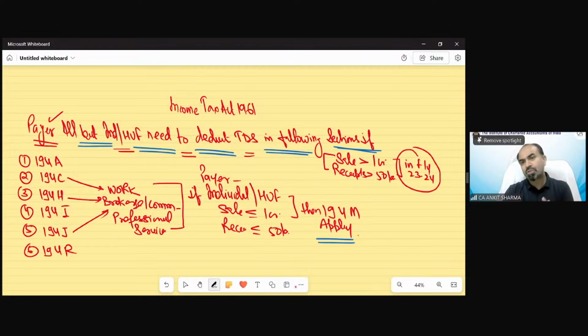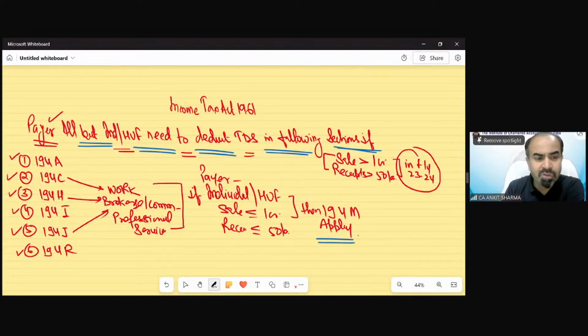So I have prepared the list of those sections for you. Section 194A. In this section, only those payers included as individual and HUF whose turnover exceeds this specific limit. Section 194C, that is for work contract. 194H, that is for brokerage commission. 194I, that is for rental value. 194J, that is for professional, technical, etc. And 194R, that we are going to discuss later.